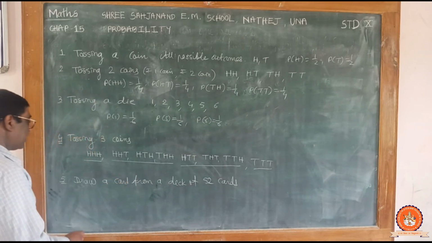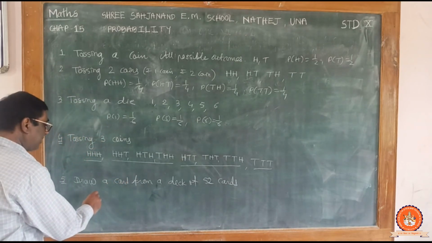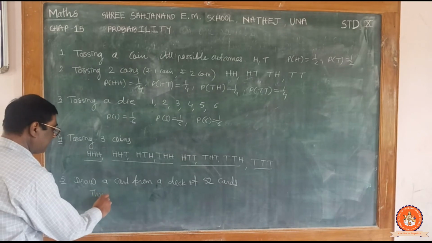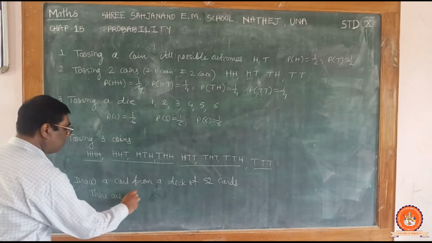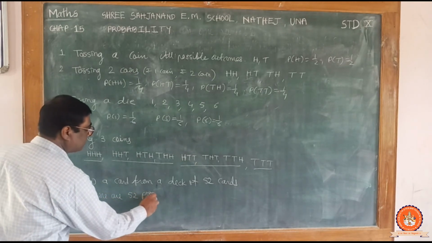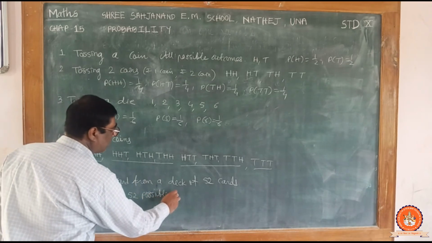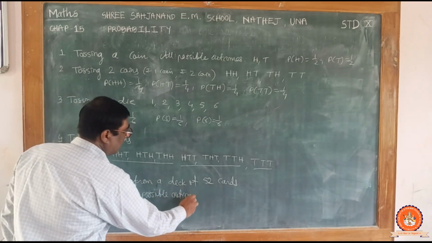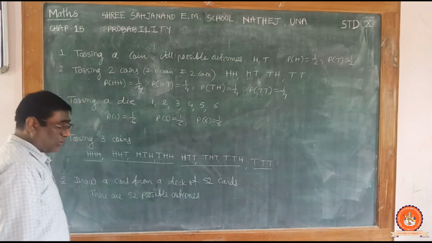So all possible results, there are 52 possible outcomes.